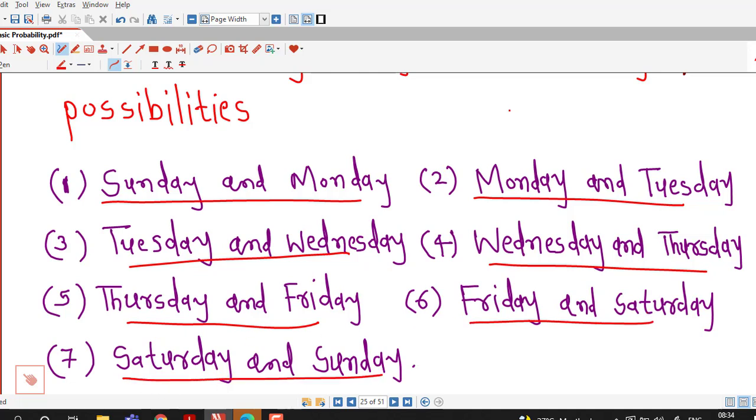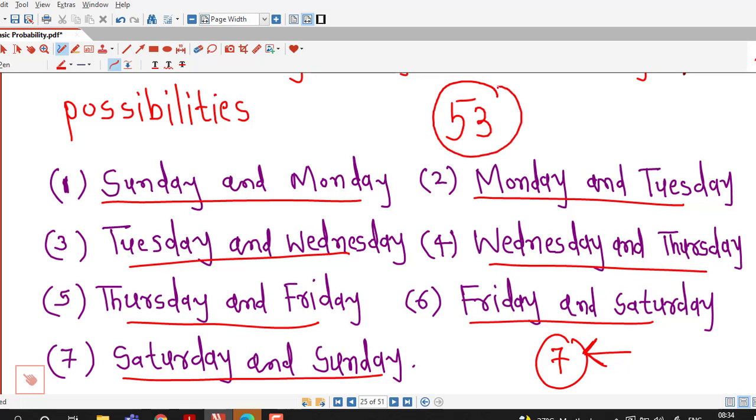So for those 2 extra days we have a total of 7 possibilities. So the total number of outcomes is 7, because we have to find the probability that a leap year contains 53 Sundays.